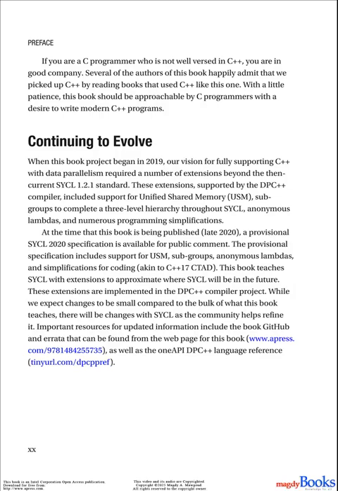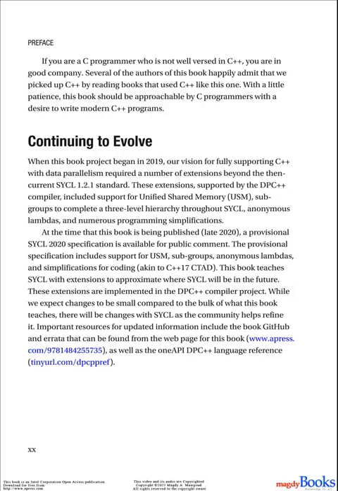Continuing to evolve. When this book project began in 2019, our vision for fully supporting C++ with data parallelism required a number of extensions beyond the then current SYCL 1.2.1 standard. These extensions, supported by the DPC++ compiler, included support for Unified Shared Memory (USM), subgroups to complete a three-level hierarchy throughout SYCL, anonymous lambdas, and numerous programming simplifications.